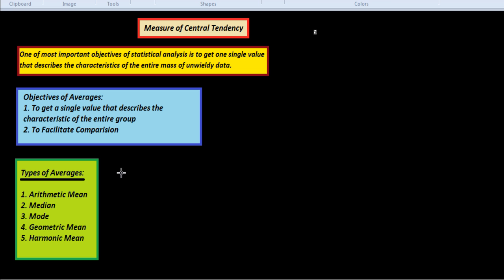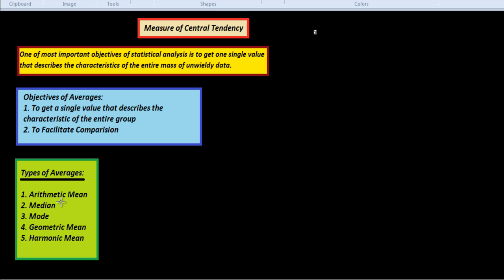Now, we look at the types of averages. There are basically five types of averages we use in statistical analysis. Number one is the arithmetic mean, number two is the median, number three is the mode, then the geometric mean and the harmonic mean. The first three are the main measures of central tendency.